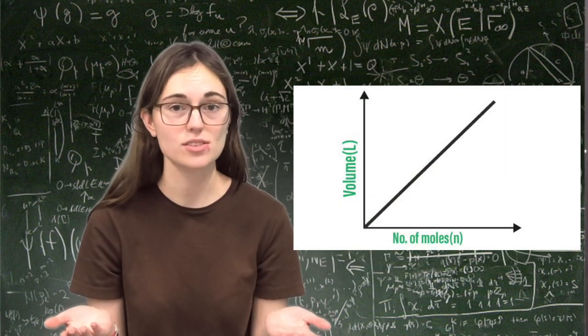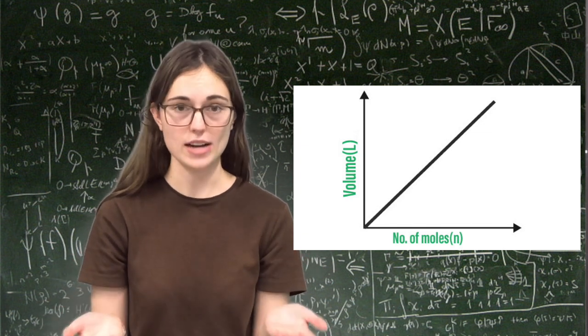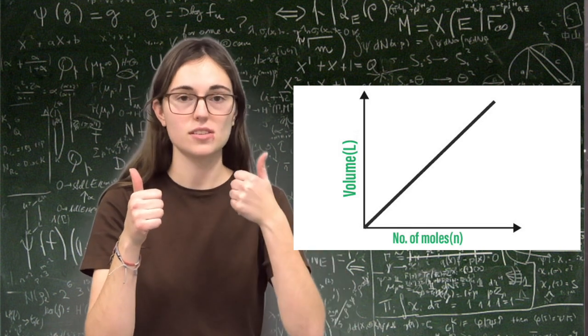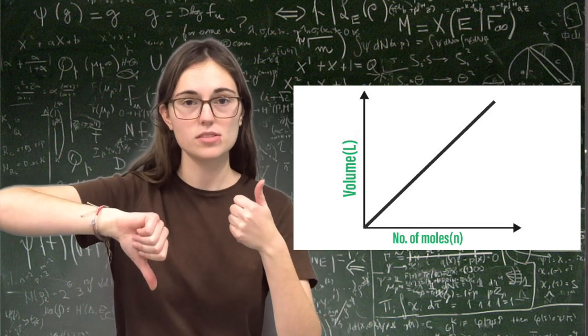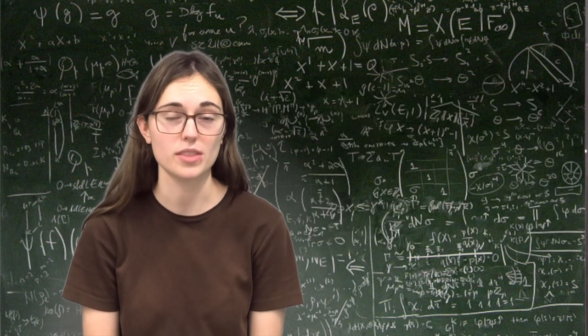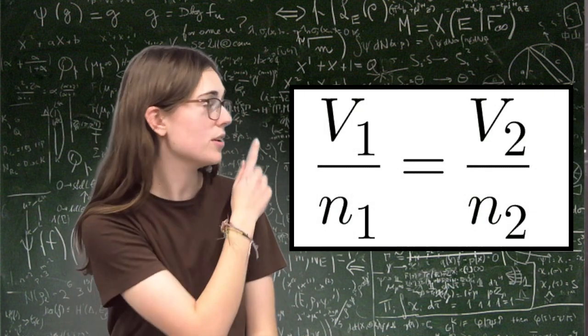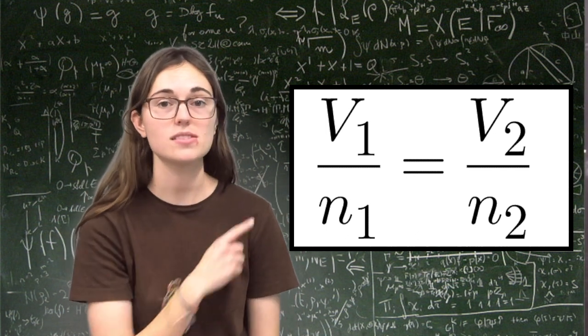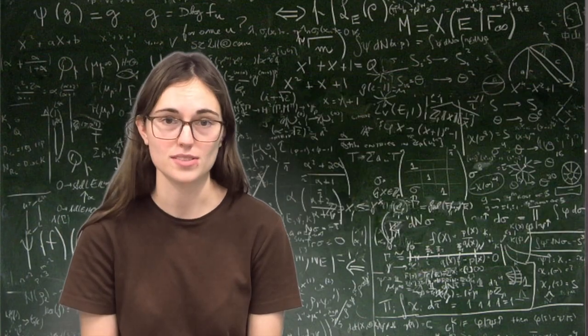And just like the last two laws, this relationship is a direct relationship. So when we increase the number of moles, we increase the volume, and when we decrease the number of moles, we decrease the volume. And so we write it in a really similar way when we're working with it in math problems. We write V1 over N1 equals V2 over N2. And remember that N stands for the number of moles of a substance.